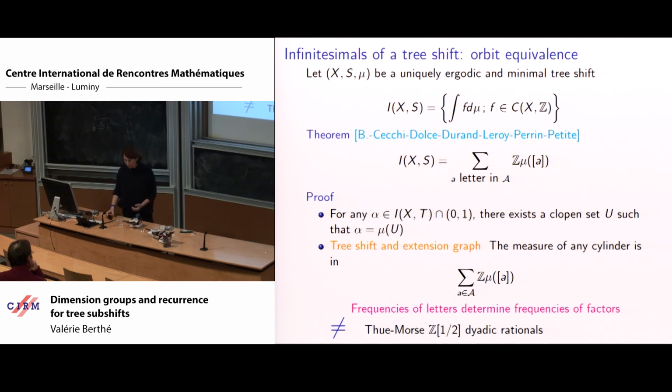It's not just an arithmetic property like the unimodularity of the matrices. I really propagate, and the proof of this fact is by induction. If I know that the measure of my cylinders of size n belongs to this group generated by the frequencies of letters, then from n to n plus 1, by induction I use just my graph properties. So it's a graph combinatorial proof for this result. So far, it's just a graph property.